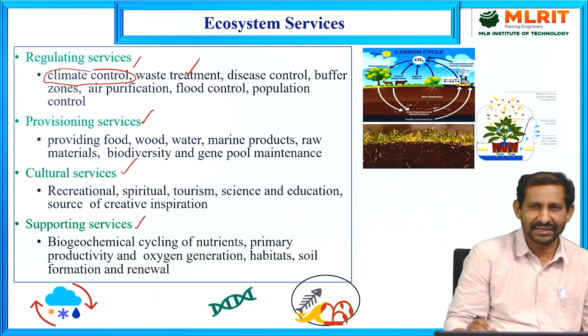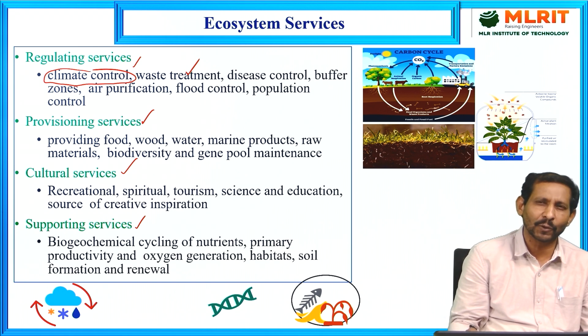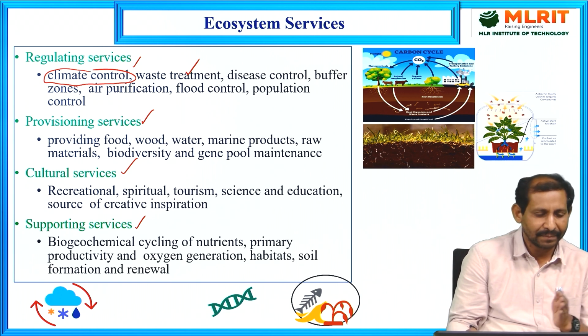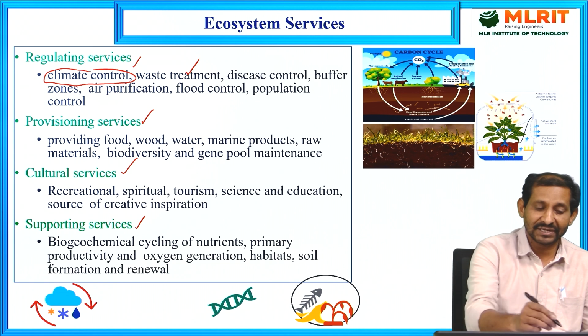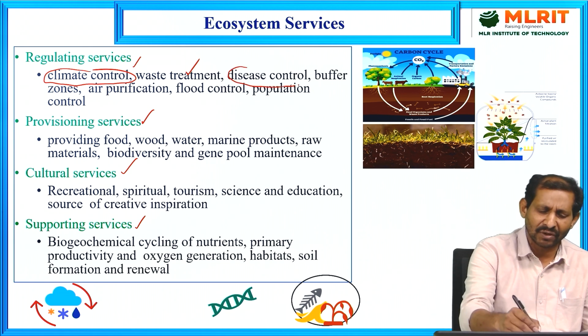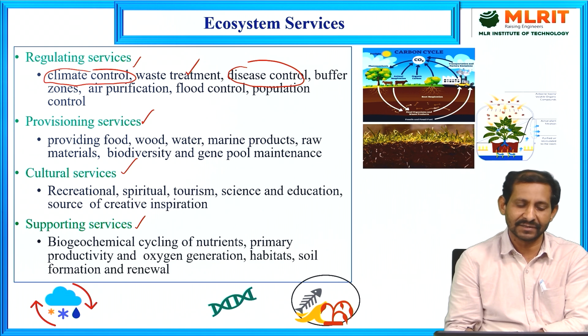Waste treatment. Waste treatment means the decomposition or processing of any waste material coming into the ecosystem. Automatically, naturally, that will be converted into waste products. So that is the waste treatment. Disease control: when a disease is spreading, the ecosystem itself controls the disease.